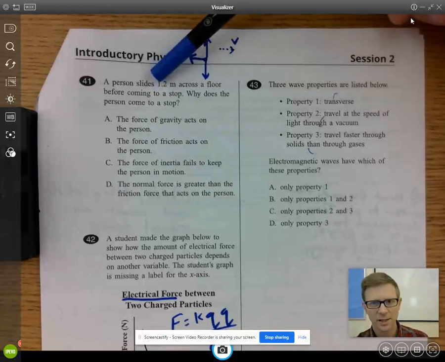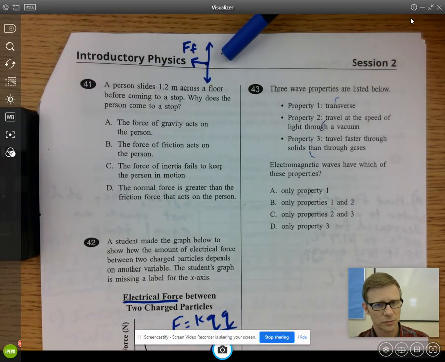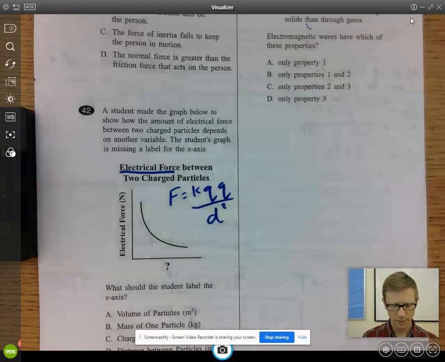In this case, I see an object with friction. It might be moving, but it's got friction in the opposite direction. So it eventually comes to a stop because of friction. Answer is B.